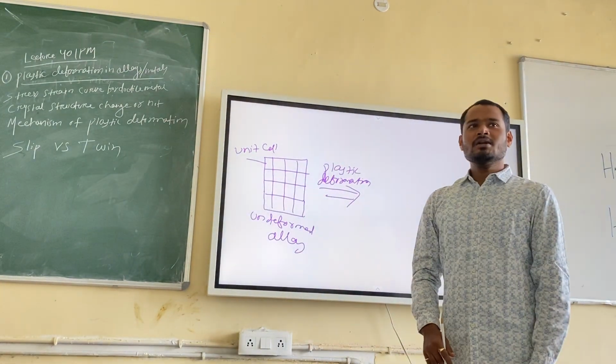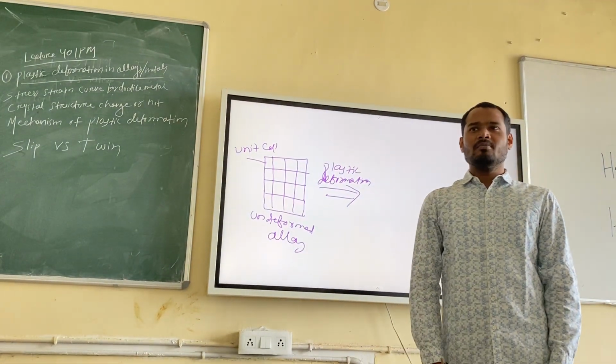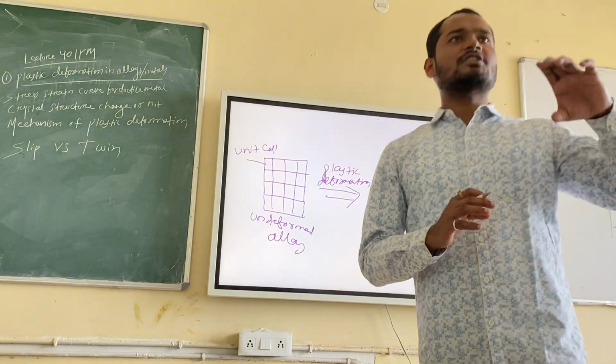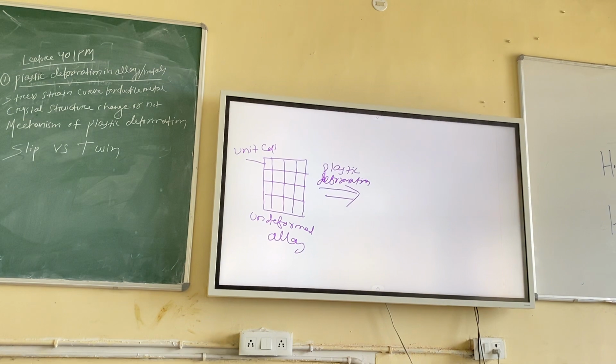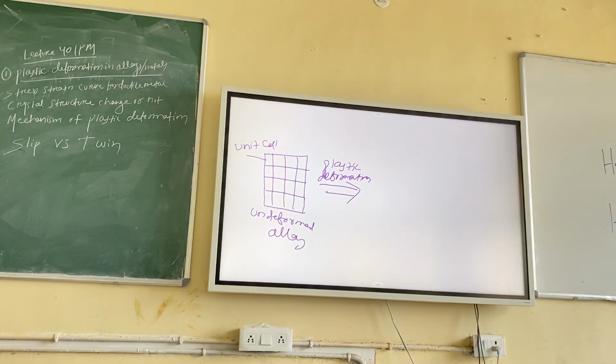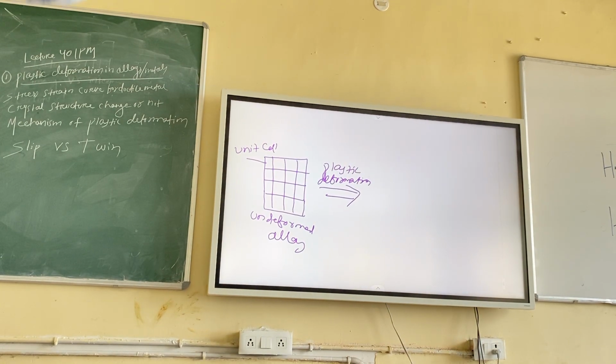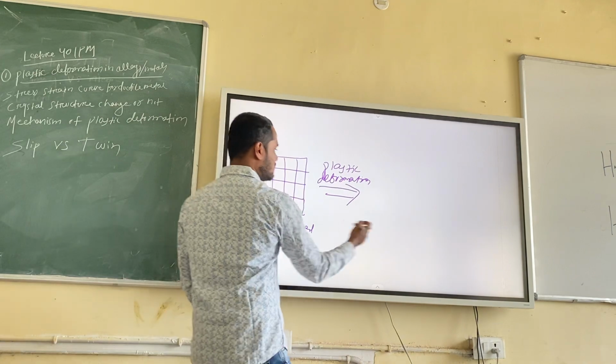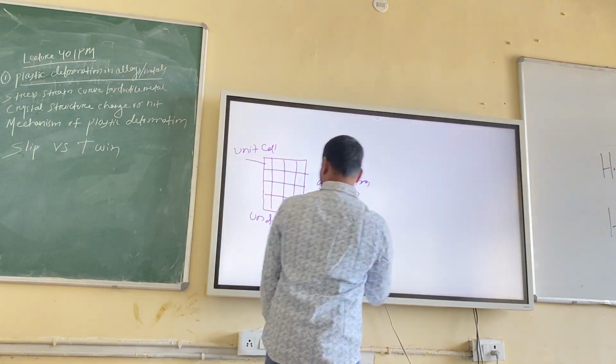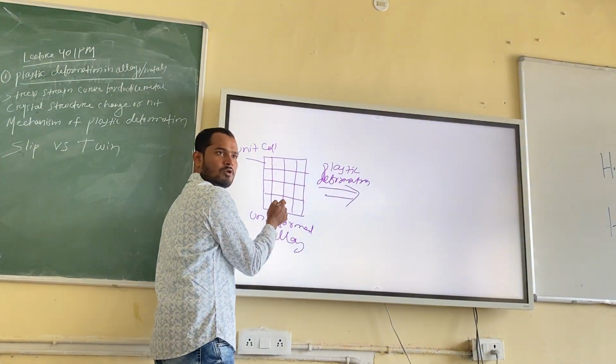So what will happen? If the unit cell is not changing its shape and only the cross-sectional area or the external shape is changing, what happens? The unit cells glide over one another. Simply, the top unit cell will glide on the bottom one, and the next will glide on the one below, like this. So just imagine the situation. You make the bottom one fixed.